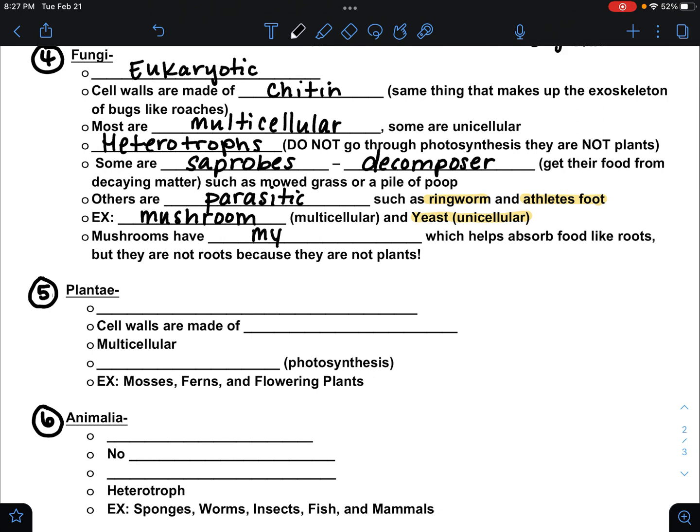And just a little bit of a note. We said fungi are not plants, but they do have these little things called mycelium. I don't like the way I wrote that. Mycelium look like little root structures, but they're not roots. They kind of function like roots, but they are not. So if you were to ever pull up a mushroom from outside, and you might see some little white string things hanging off of them, that's what the mycelium is going to look like.